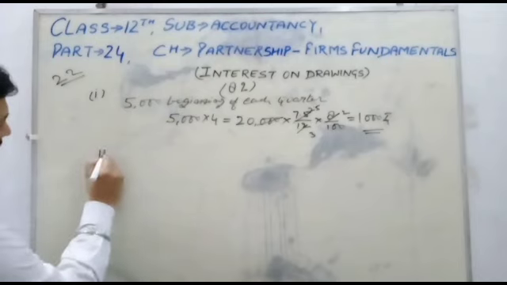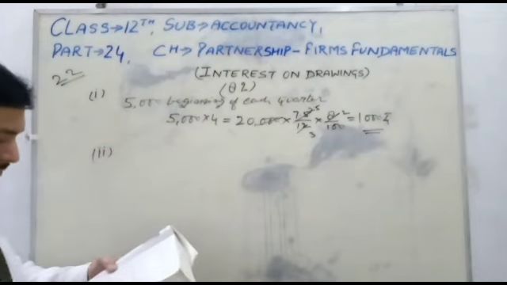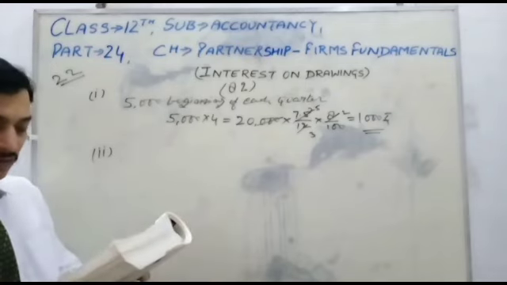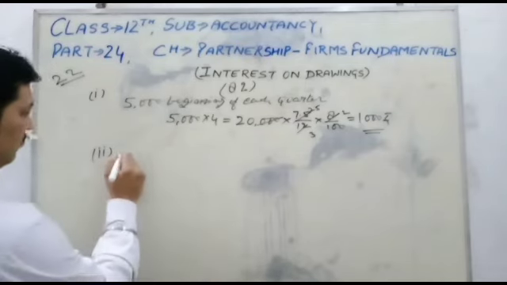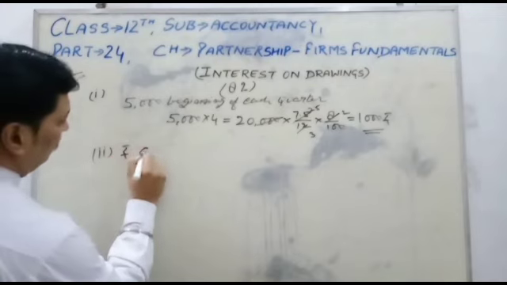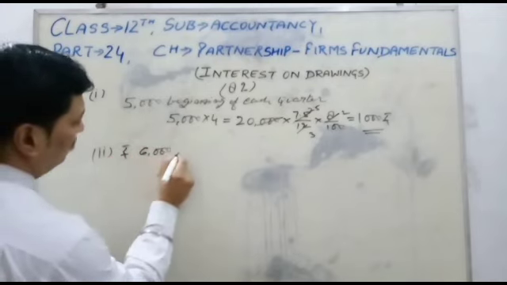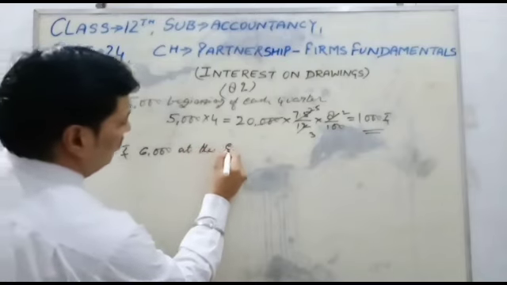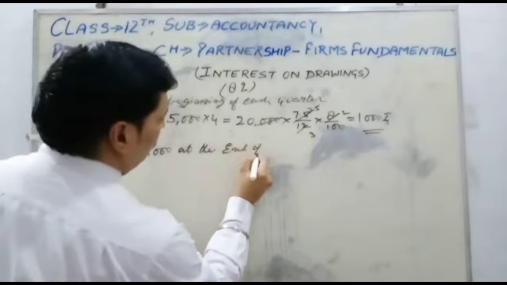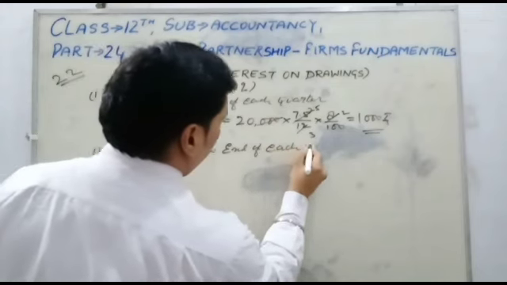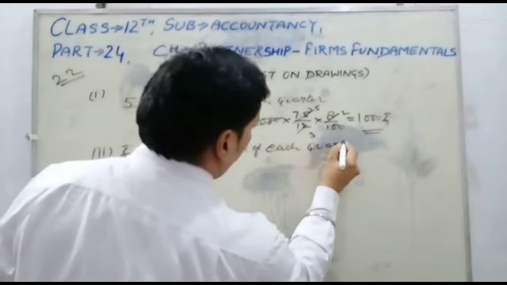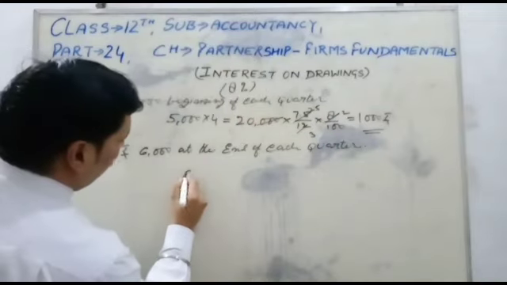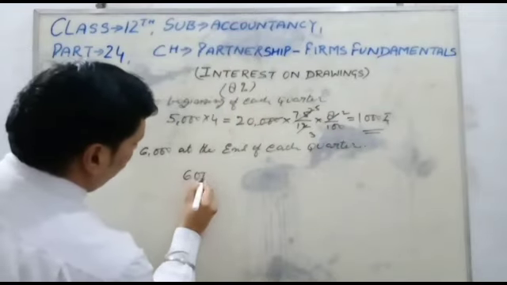Second case is, if he withdraws 6,000 at the end of each quarter. So same thing, first we will convert into the year.